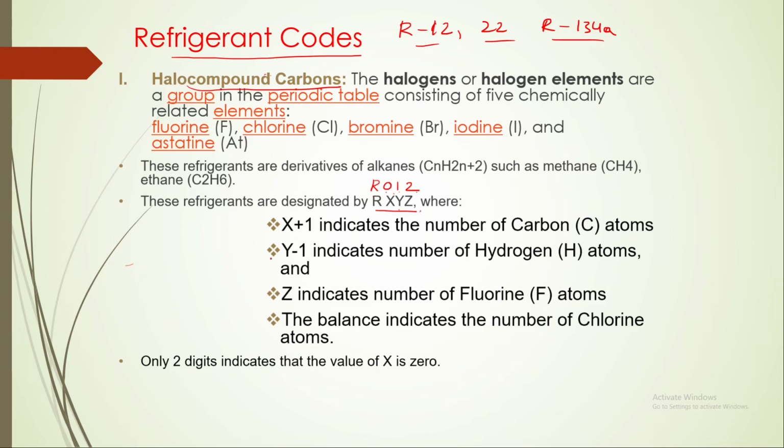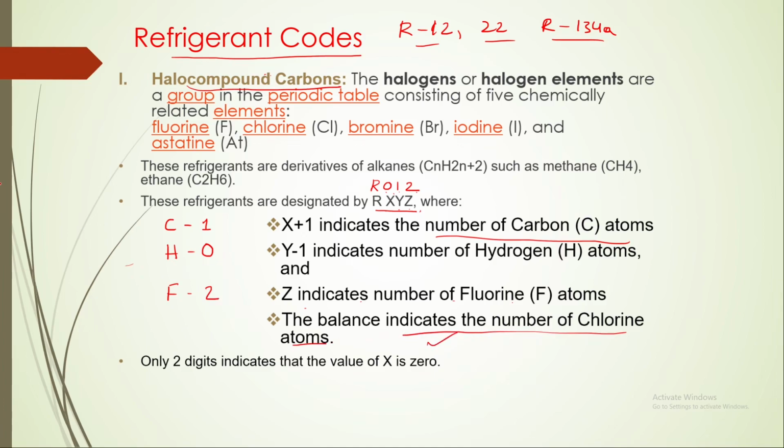In XYZ, X plus 1 indicates the number of carbons. If you add 1 to the first number, 0 plus 1, it is 1 carbon. Y indicates the number of hydrogen atoms, and it should be Y minus 1. Here Y is 1, so 1 minus 1 is 0. Then Z indicates the number of fluorine atoms, so fluorine will be 2. The balance indicates the number of chlorine atoms.